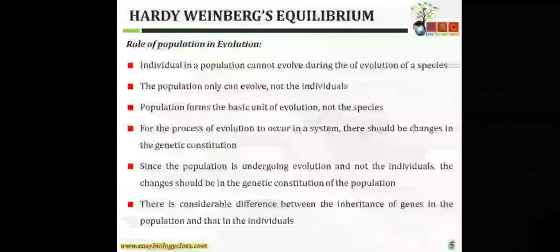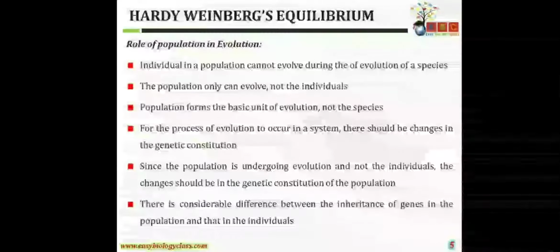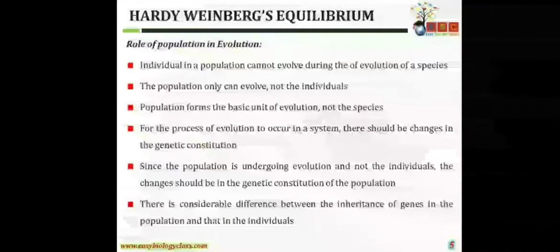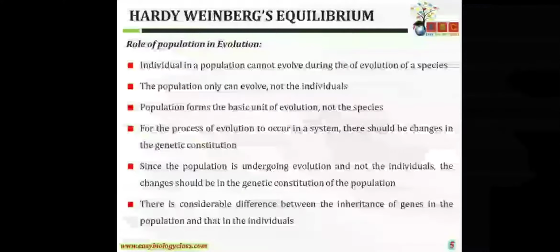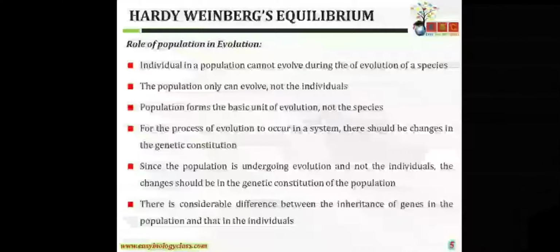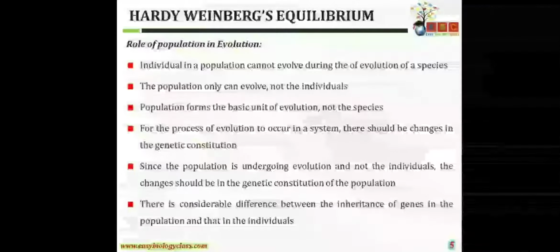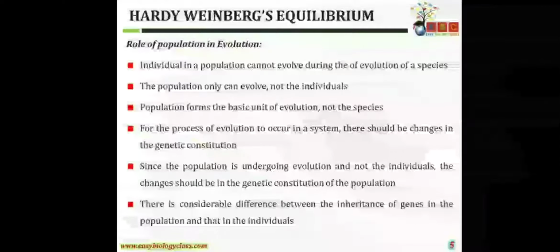So what you will see over a period of time, let's suppose 10 years or 20 years, is that the individuals who survived this pandemic will have the chance to reproduce among themselves. And because O blood group people were more advantageous during that pandemic, after 20 years we will see the population is having more blood group O individuals.